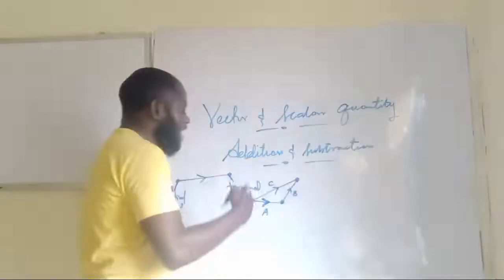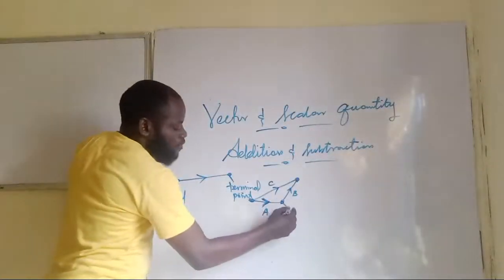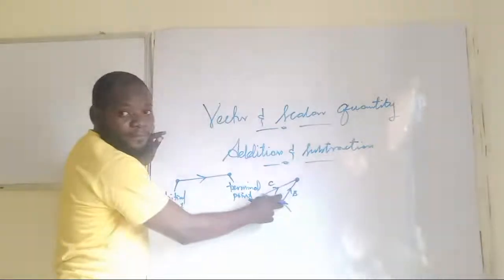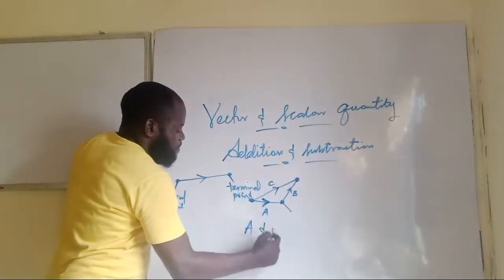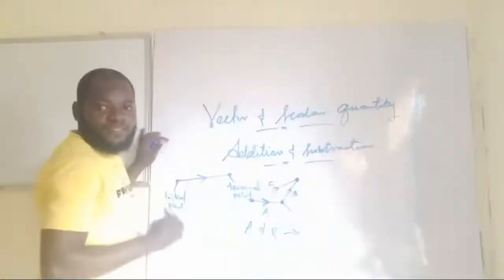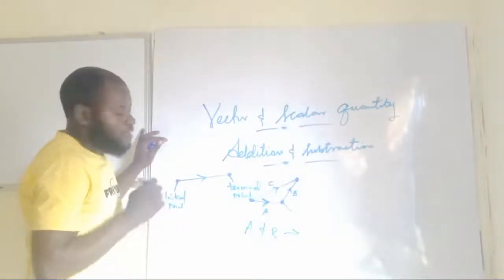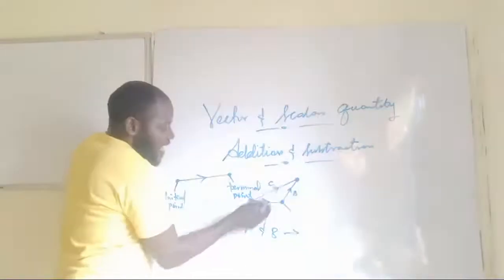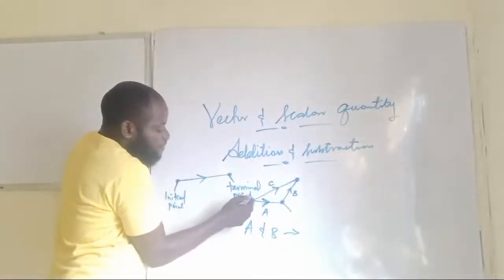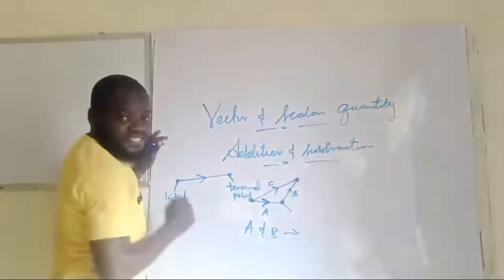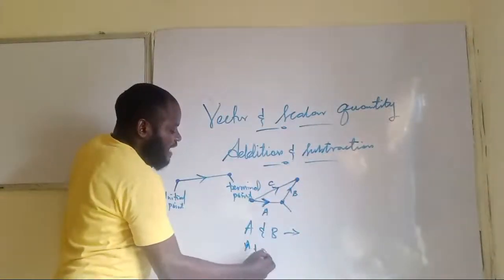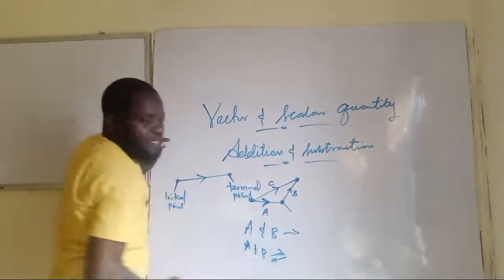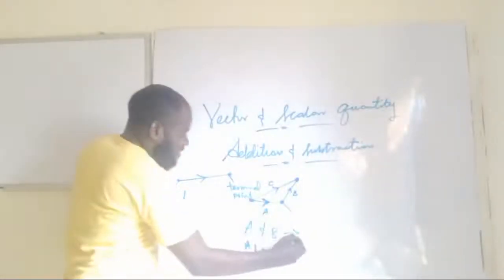So looking at this diagram now, this is the terminal point of A, and it happens to be the initial point of B. That shows that A and B are facing the same direction. And if you look at A and C, the initial point of A is the initial point of C. That tells you that A and C are facing opposite directions.